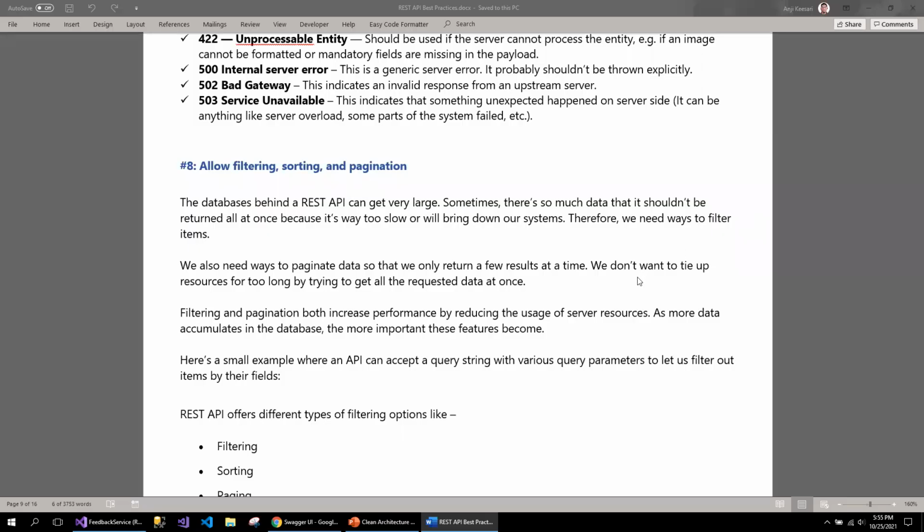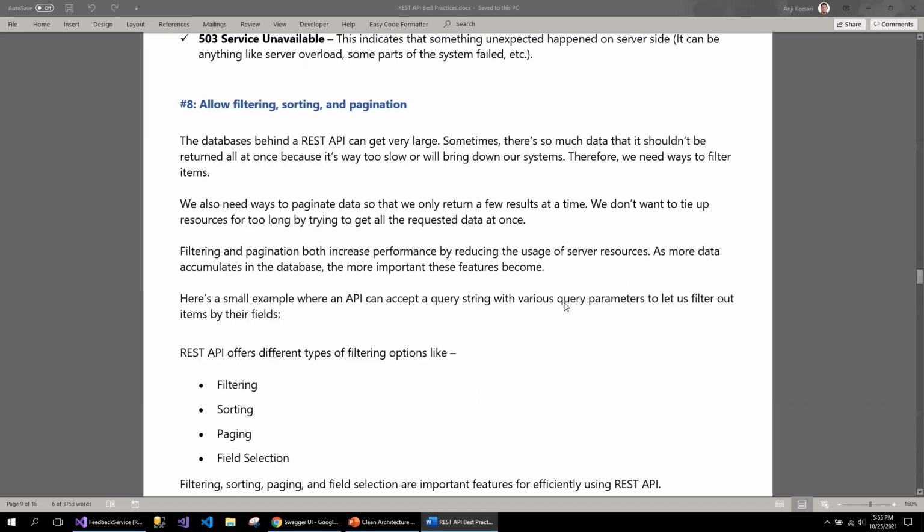Just imagine you have written an API endpoint. It has to hit the database, which has millions of rows, and it is trying to fetch the data, fighting with the database to get that data. That's not a best practice. You should always follow filtering, sorting, and pagination in those kinds of scenarios to make sure that you are not hitting the server badly.